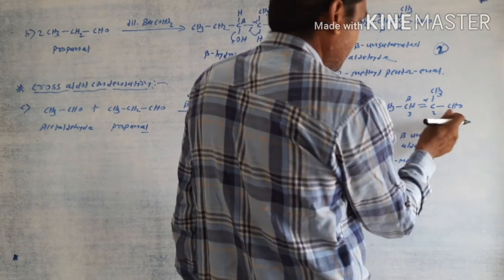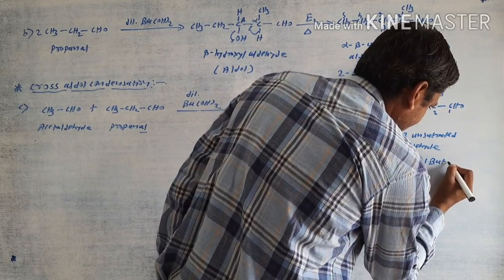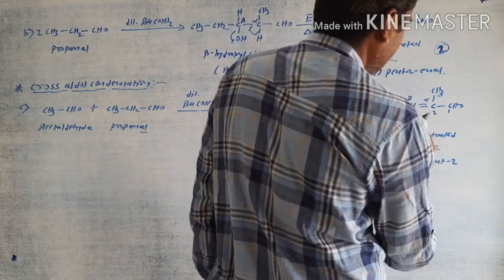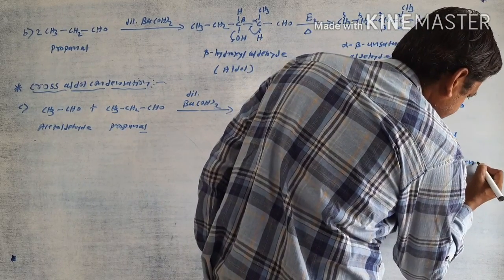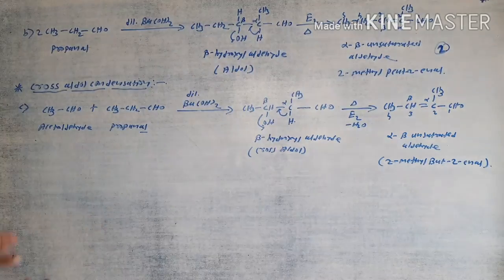Overall there are 4 carbons, 1 2 3 4, meaning but. The 2 position has the double bond, so but-2-enal. This is the third important product.